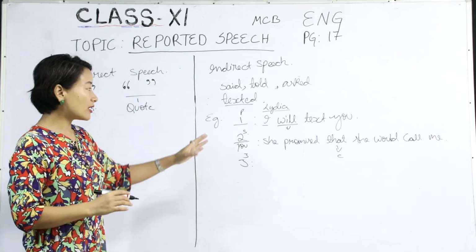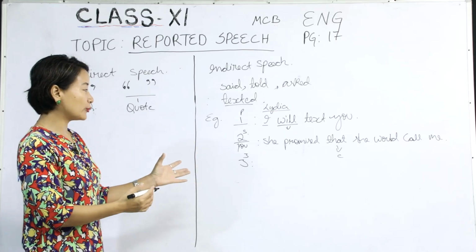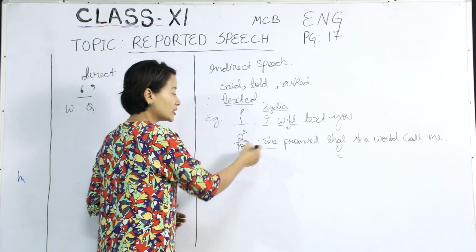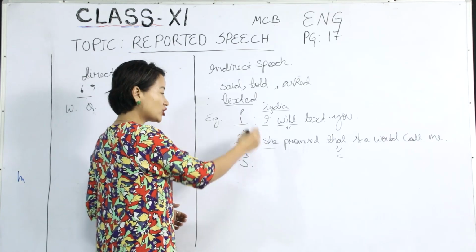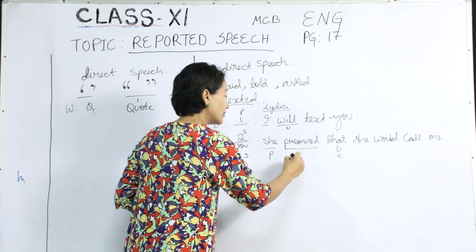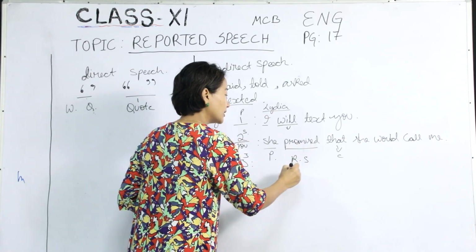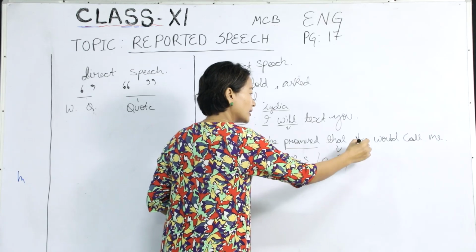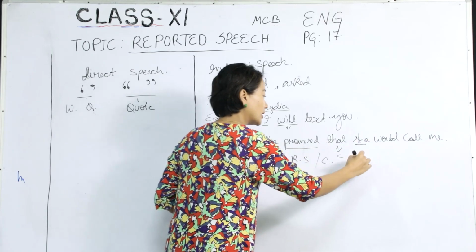So we see that there are a lot of conversions that took place in this reported speech. The first thing that we notice that has changed is that the pronoun has changed, and we have the reporting verb here. Then we have the conjunction, and of course we are repeating the pronoun.